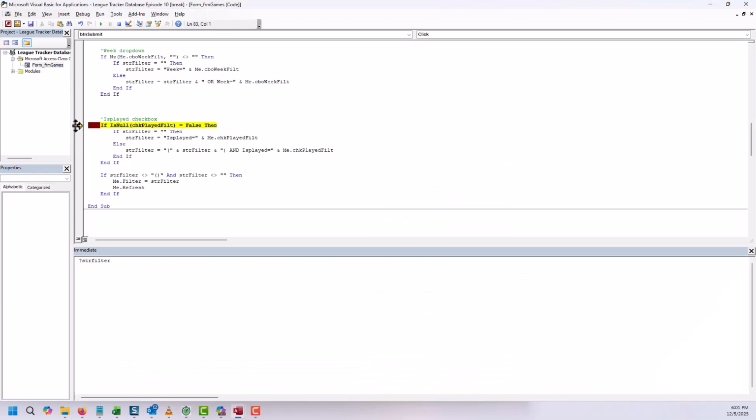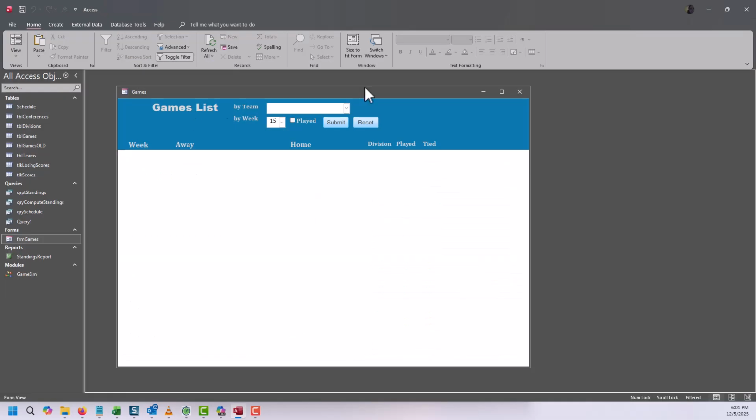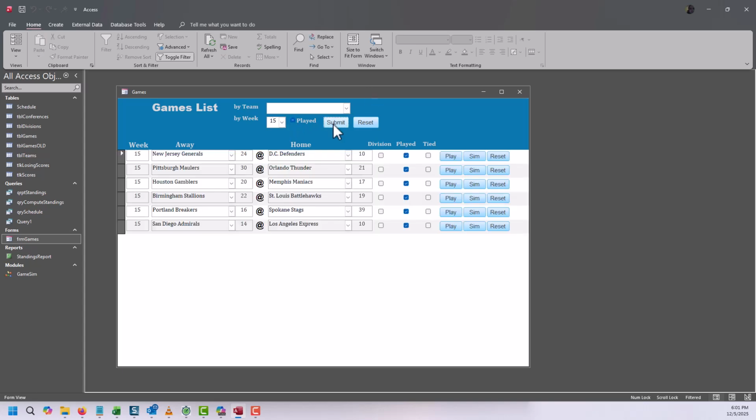Let's take this out. Come on. I see what... really? There are no weeks. Oh, I got to put neutral. I got to remember that. I got to put this in. We're using a triple state, so I got to put it in the null state. Otherwise, okay. So I was saying week 15 unplayed, and there aren't any.